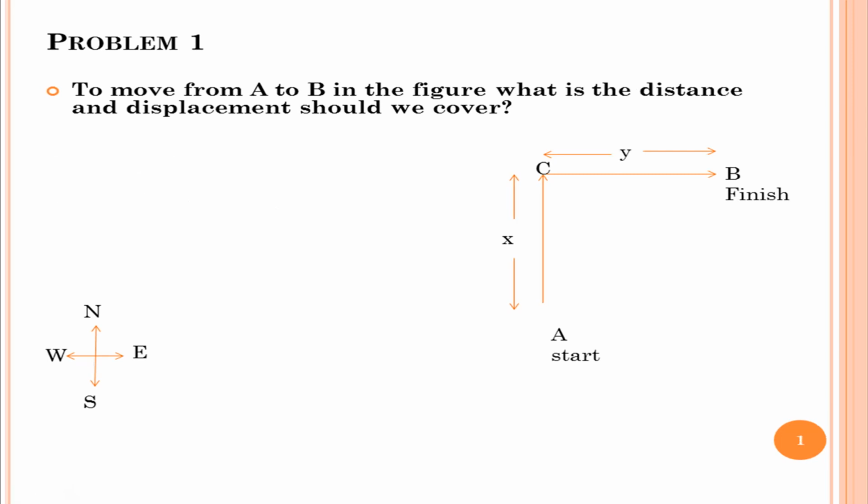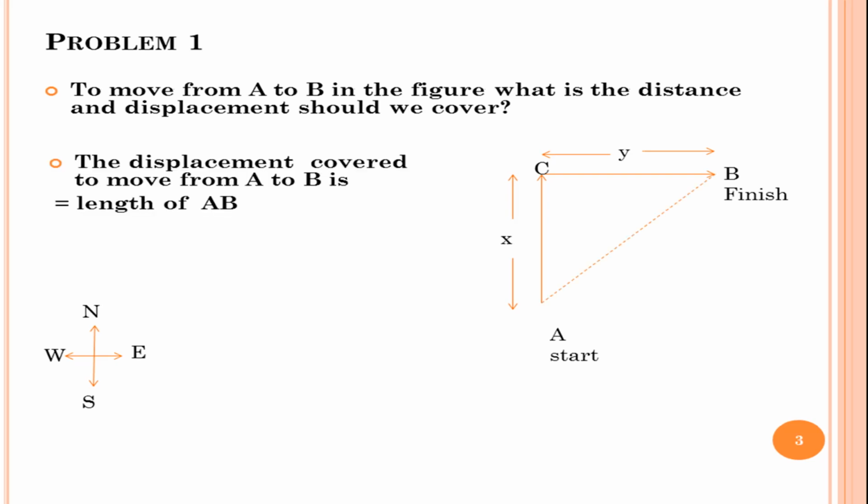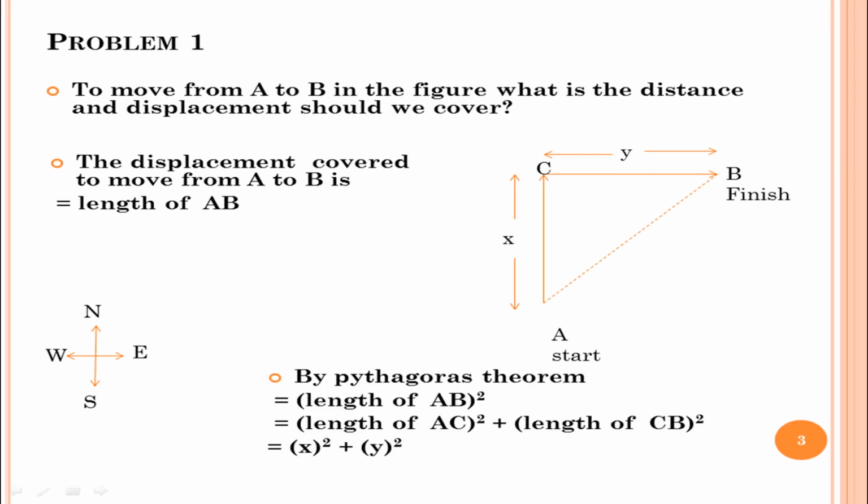Now consider the second part, that is to calculate the displacement for the given problem. We have to join the starting and end points of this journey. Therefore, the displacement is equal to the length of the side AB of the right angle triangle ACB. We can find the length of the side AB by using the Pythagoras theorem. That is, AB squared is equal to AC squared plus CB squared.